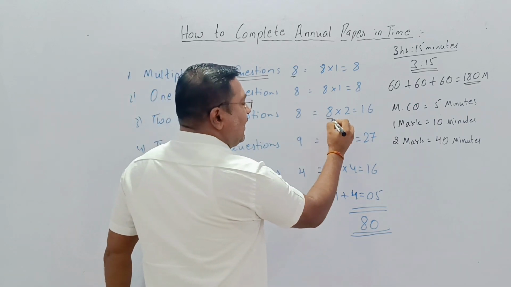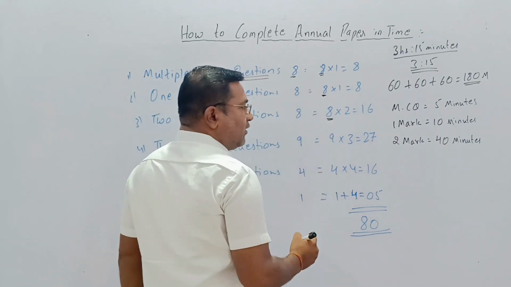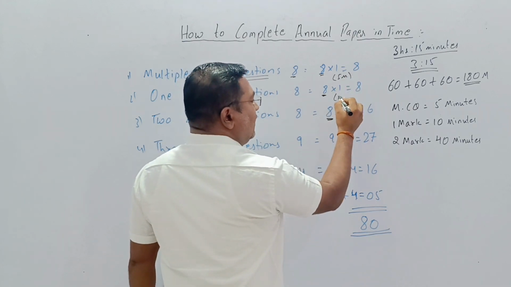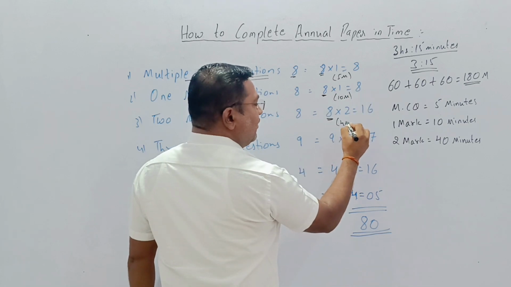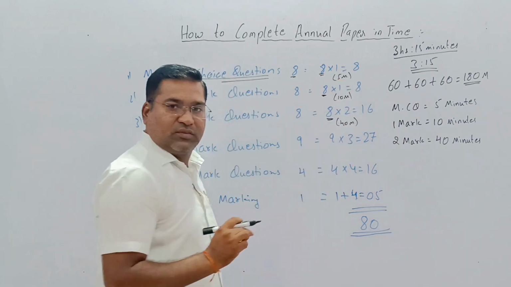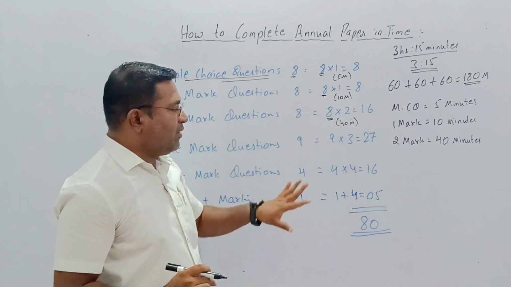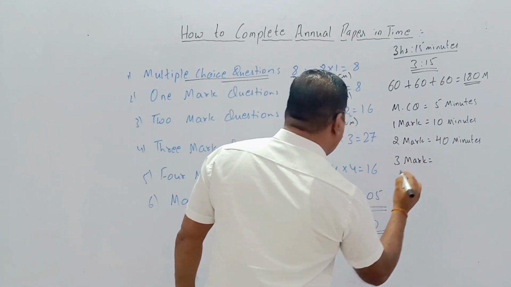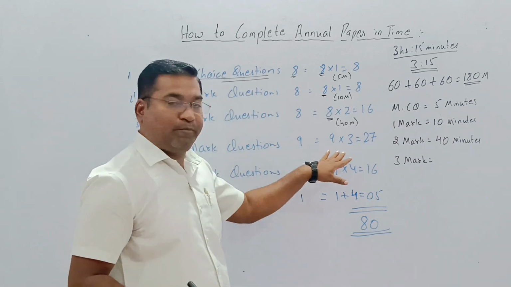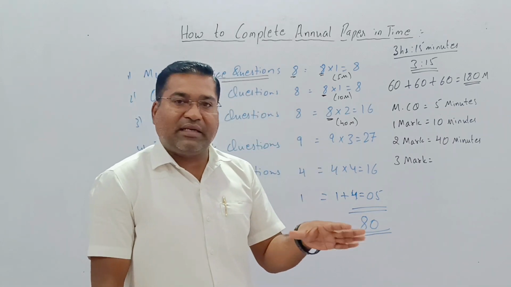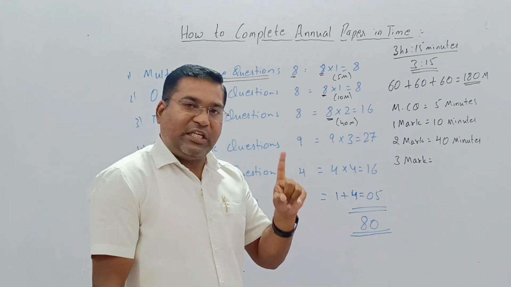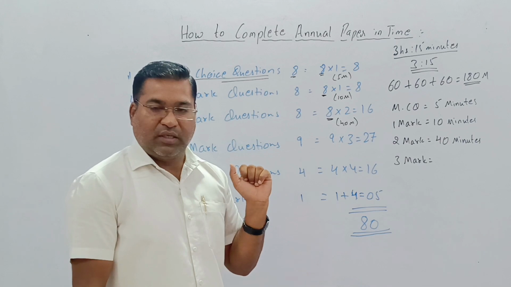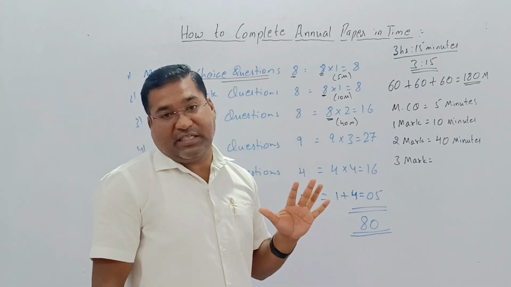How many questions are there? 8 questions. How many minutes? See here: 5 minutes for MCQs, 10 minutes for 1 mark, and 40 minutes for 2 marks. Then comes the 3 mark question. There are a total of 9. According to the pattern, we have to write 6 points. Each point at 1 minute will be 6 minutes.